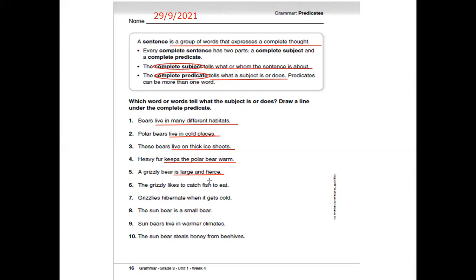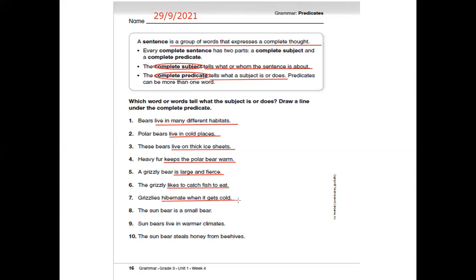The grizzly likes to catch fish to eat. So the sentence is about the grizzly. What about them? Likes to catch fish to eat is the predicate. Grizzlies hibernate when it gets cold. The sentence is about grizzlies. What about them?